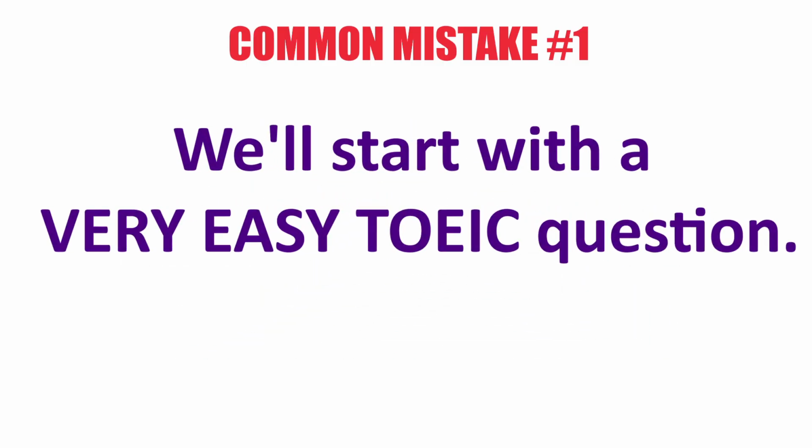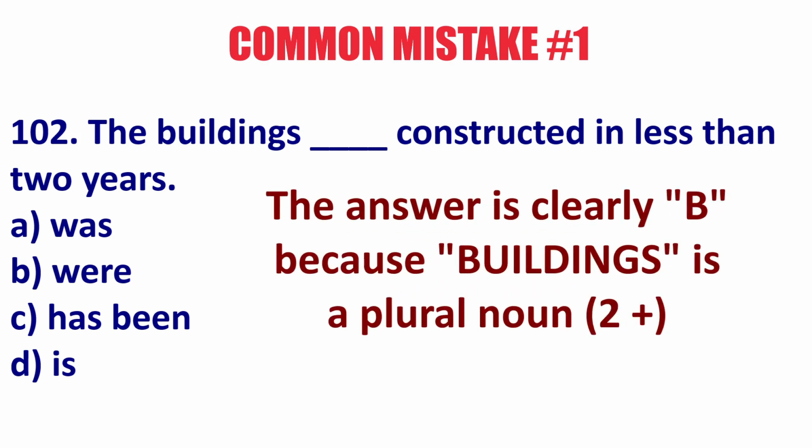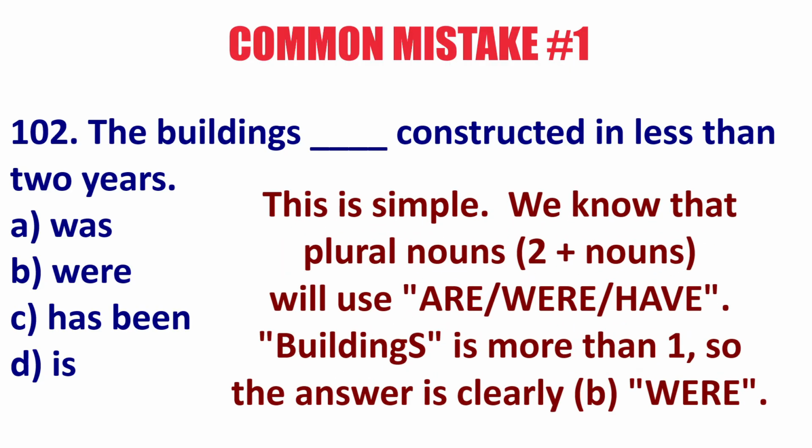So let's look at a very simple TOEIC statement. Very easy. The buildings blank constructed in less than 2 years. Okay, so what's the answer? Well, obviously the answer is B because the subject is the buildings. This is a plural noun, so 2+. So we will have are, were, or have. So of course the answer here is were because we have buildings.